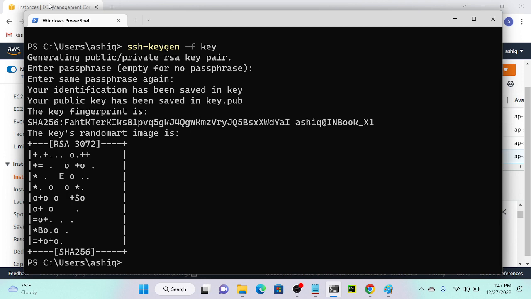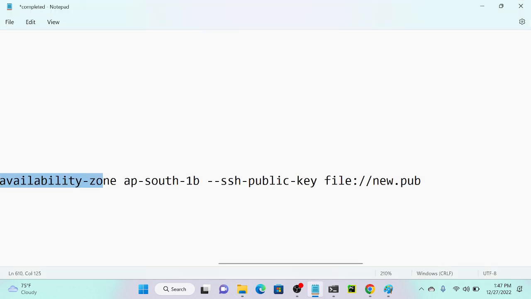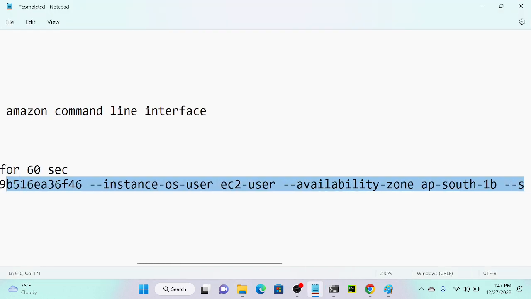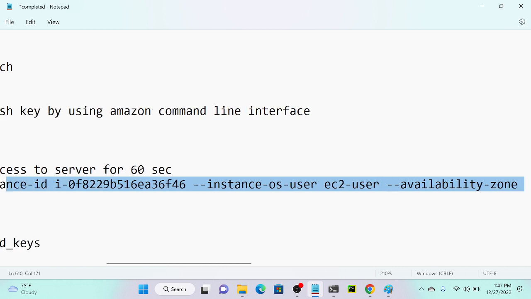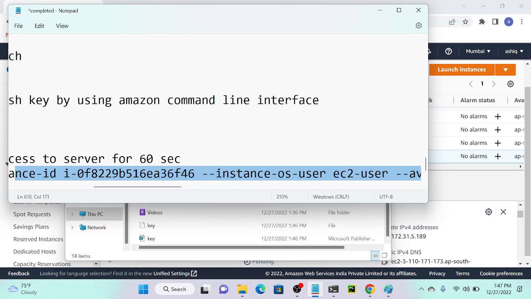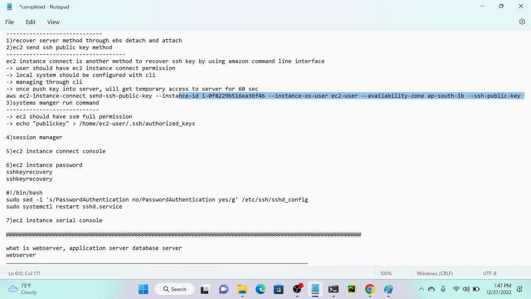Okay, I'll go to my console. Okay, here you can see that two keys have been created. One is key, another one is key.pub. What is key.pub? Okay, so I will copy this command. Whatever command we discussed, I'll copy this command first. So let me copy this command.